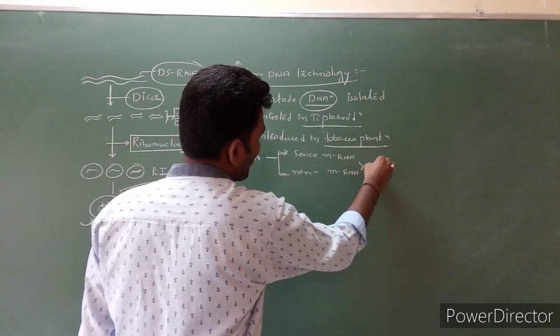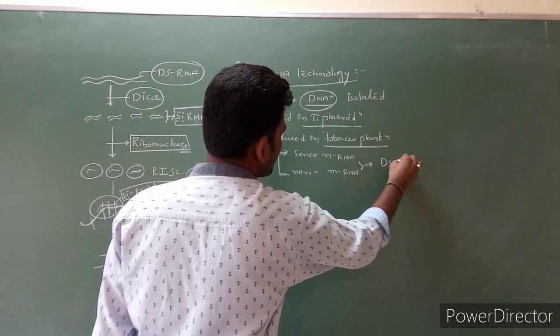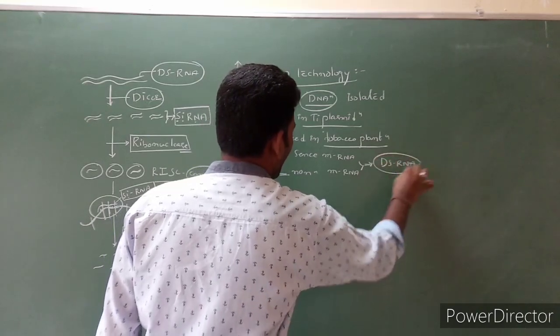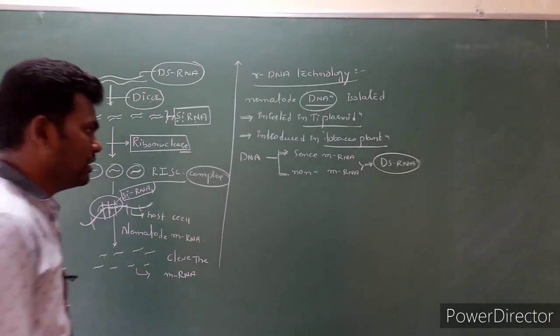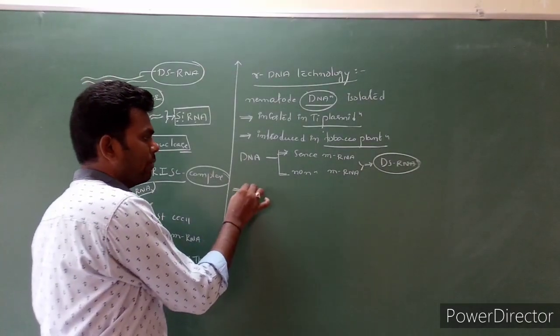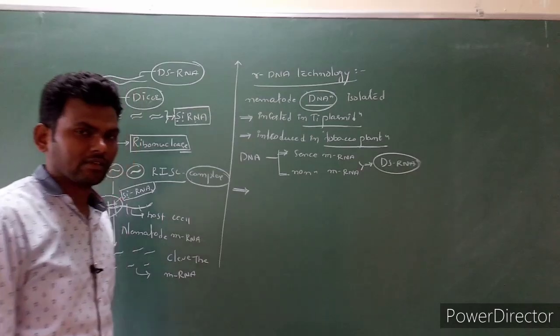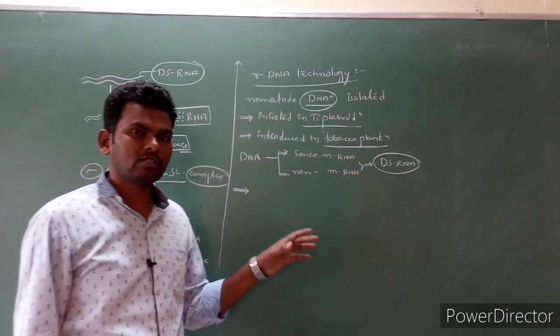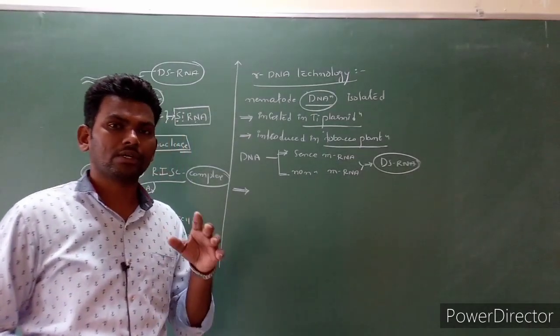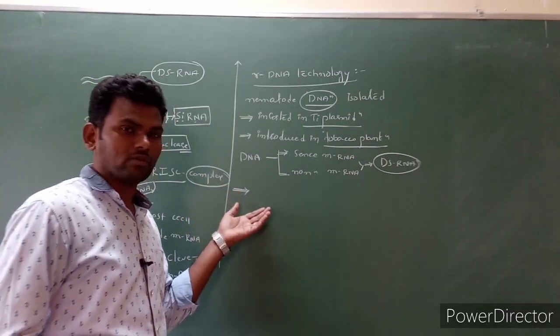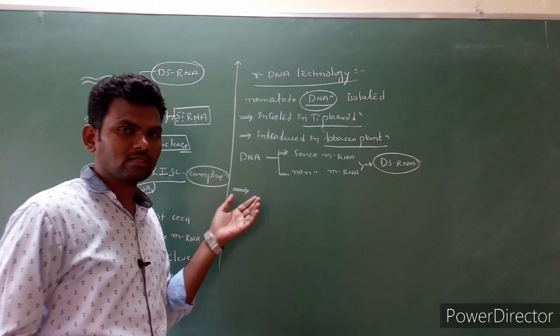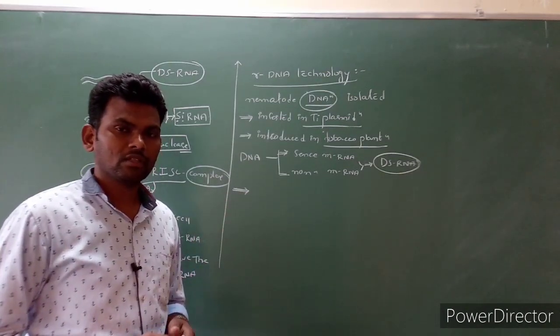Both are complementary in nature and form dsRNA, and later the same procedure will happen. Clear? So by this also we can silence the mRNA by rDNA technology. Okay, clear? So this is how we control insects as well as nematodes in cotton as well as tobacco plants. Thank you all of you.